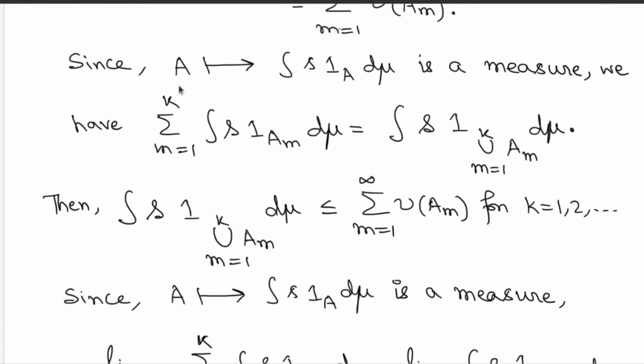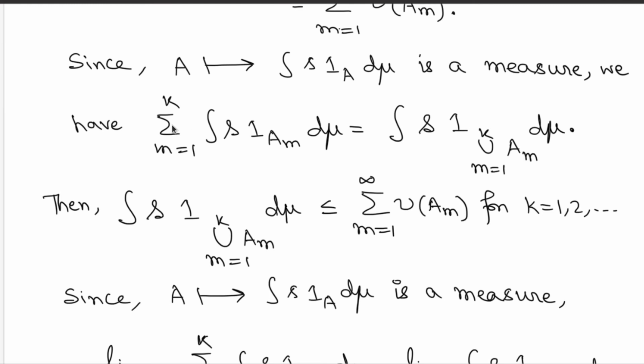So first use the fact that A mapping to the integration of this non-negative simple function s is a measure, which we have already proved. We can push this integration inside, right? For simple functions this is already a measure, so therefore you have this finite additivity, so therefore you have this union happening here. That's all you are using, because this set function becomes a measure for non-negative simple functions. So this is just rewriting the equality for finite additivity of this measure in question.